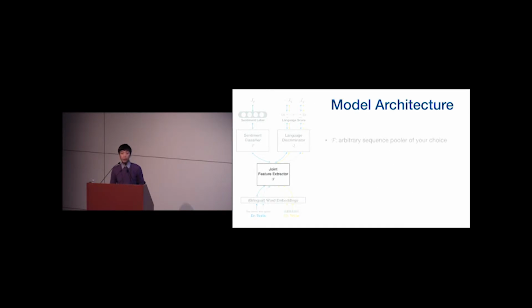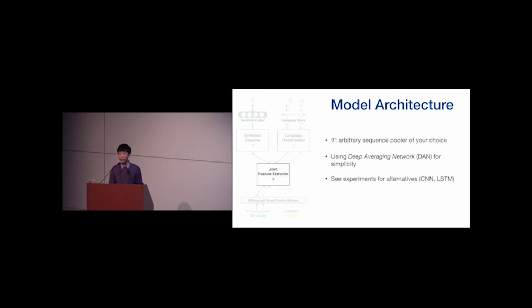Okay, so moving up a little bit to the feature extractor, as I mentioned before, the feature extractor converts an input sequence into a fixed length feature vector. And in this paper, we just chose the simplest model that we could imagine, a deep averaging network or a DAN model that just takes the average of the word vectors in the input sequence and passes that through a feed-forward neural network, and that's our feature vector.